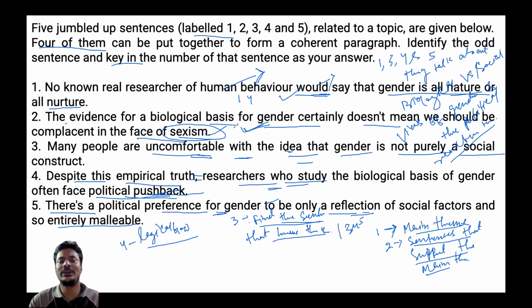So for the final summary: rule one, the main theme is biological versus social views of gender. Rule two, sentences 1, 3, 4, 5 support this theme.